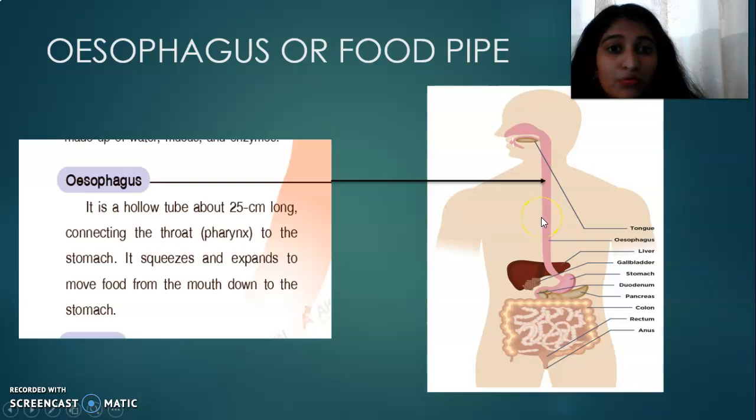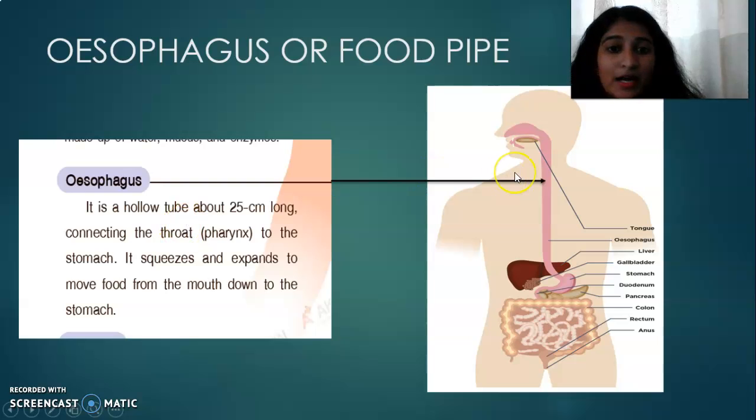This is called a food pipe, or you can say esophagus. Esophagus. You do not pronounce it as oesophagus; the O is silent here. We need to pronounce it esophagus. Or if it is hard to pronounce esophagus, you can just say food pipe. It's a food pipe for entering the food, right?